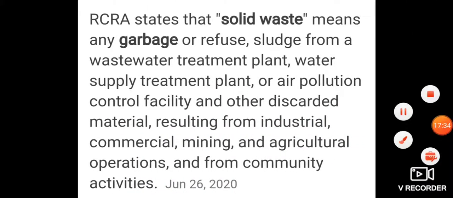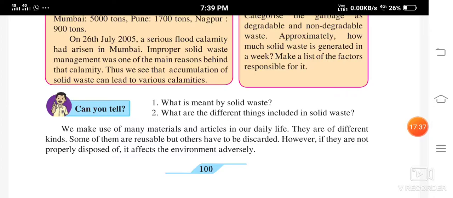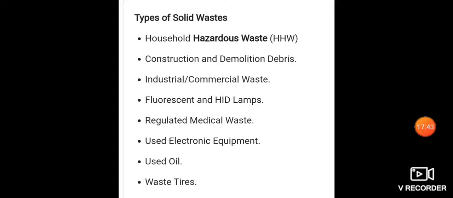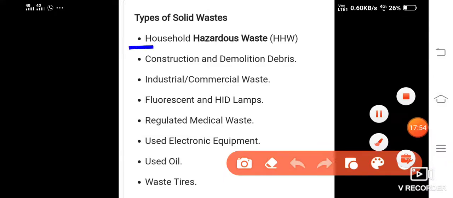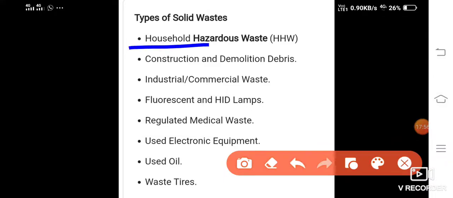Okay, now see, what are the different things included in solid waste? Household hazardous waste, so the harmful waste from the house. Then construction and demolition debris, during construction, whichever solid waste is there. Then demolition, when you want to break a building or something, lots of material is waste, it's thrown.